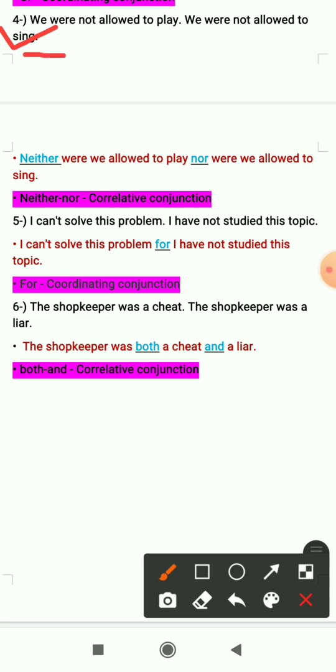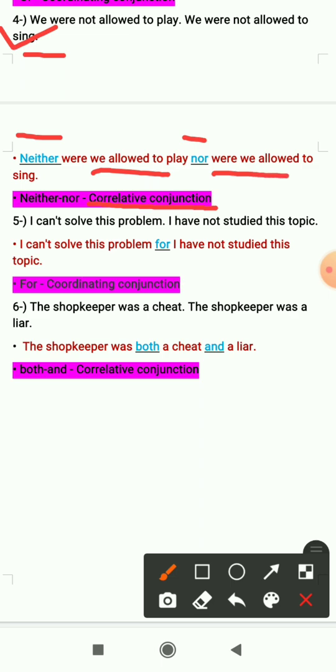So here we have used the conjunction neither nor, which is a correlative conjunction and it is used to show the options. When we have two options and none of the options can be chosen, at that time we use neither nor. So neither were we allowed to play nor were we allowed to sing.